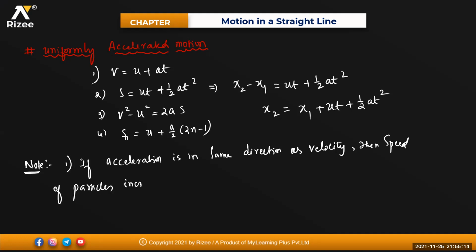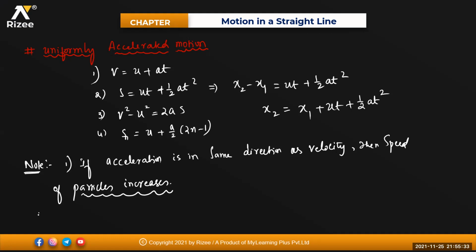Speed of the particle increases, because acceleration means force, and force is in the same direction as velocity, so obviously the particle speed will be increasing. Is it clear?